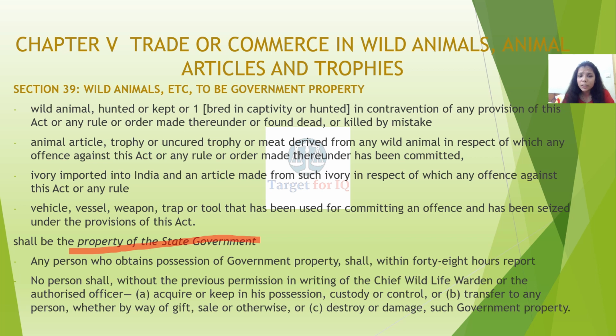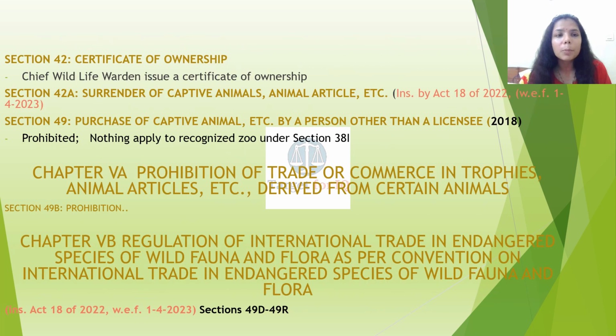Any person who obtains possession of the government property shall within 48 hours report about such possession. No person shall, without previous permission of the chief wildlife warden or other authorized officer, acquire or keep in possession, custody or control, or transfer by way of gift or sale, or destroy or damage such government property.